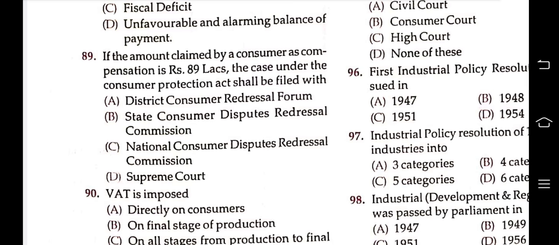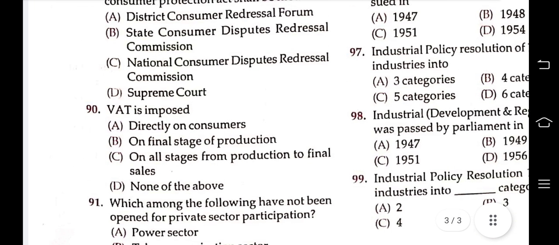Okay. The next question is, VAT is imposed directly on consumers, on final stage of production, on all stages from production to final sales, none of these. Answer is on final stage of production. VAT is imposed on final stage of production.